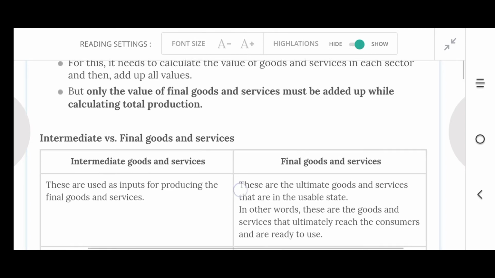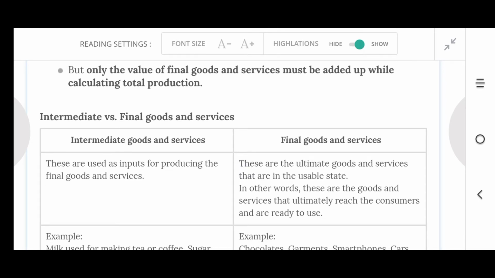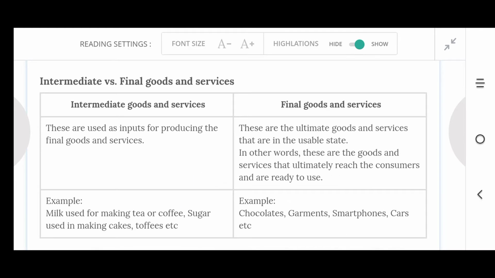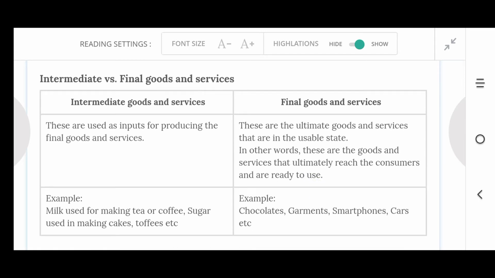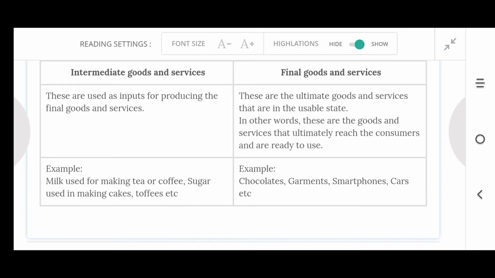Intermediate goods and services. These are used as inputs for producing the final goods and services. For example, milk used for making tea or coffee. Sugar is used in making cakes, toffees, etc. Final goods and services. These are the ultimate goods and services that are in the usable state. In other words, these are the goods and services that ultimately reach the consumers and are ready to use. Example: chocolates, garments, smartphones, cars, etc.